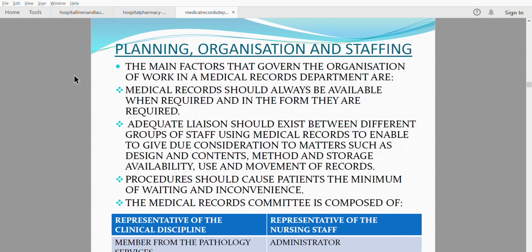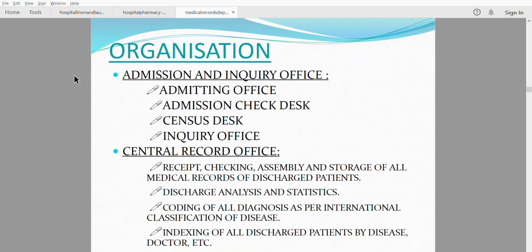Planning, organization and staffing. The main factors that govern the organization of the work in a medical record department: medical records should always be available when required, in the form they are required. Adequate liaison should exist between the different groups of the staff using the medical record, to enable them to give due consideration to matters such as design, contents, methods and storage. Procedures should cause patients the minimum of waiting and inconvenience. The medical record committee is composed of representatives of the clinical disciplines, members from the pathology services, representatives of the nursing staff and the administrator.